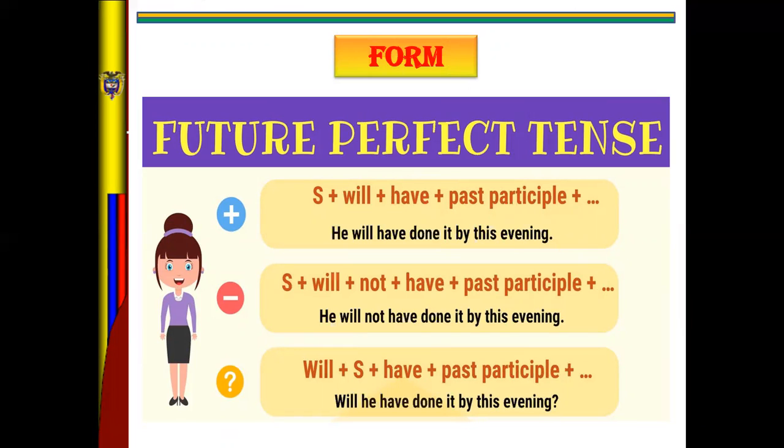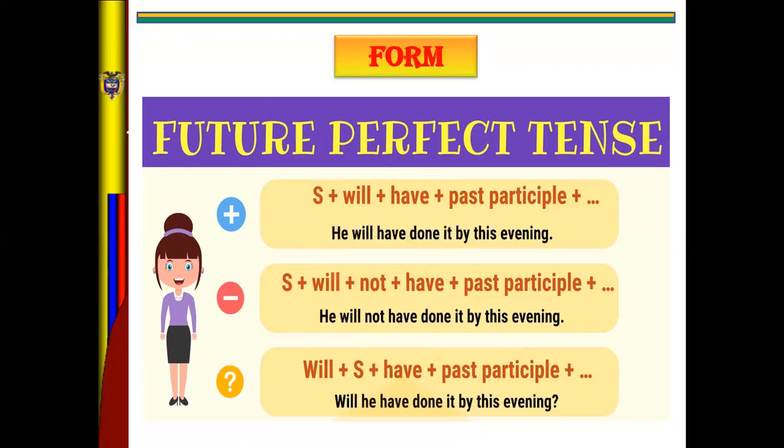In negative, the structure is subject plus will plus not plus have plus past participle and complement. For example, he will not have done it by this evening.